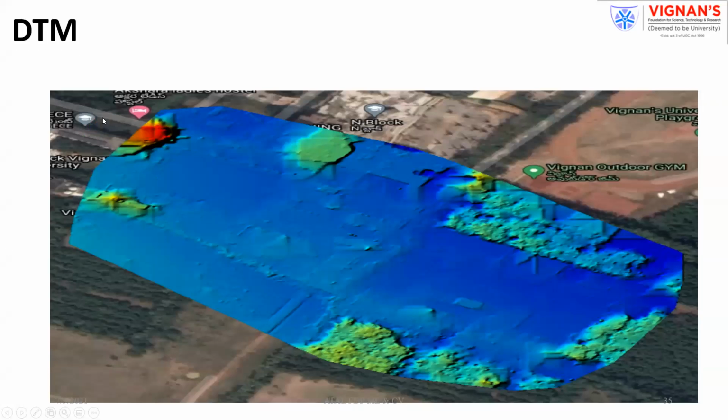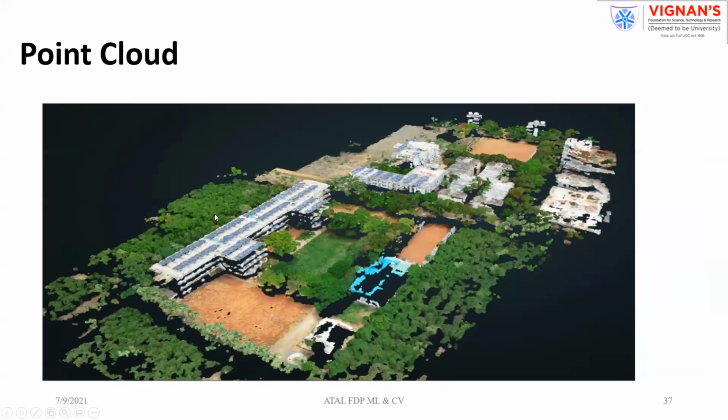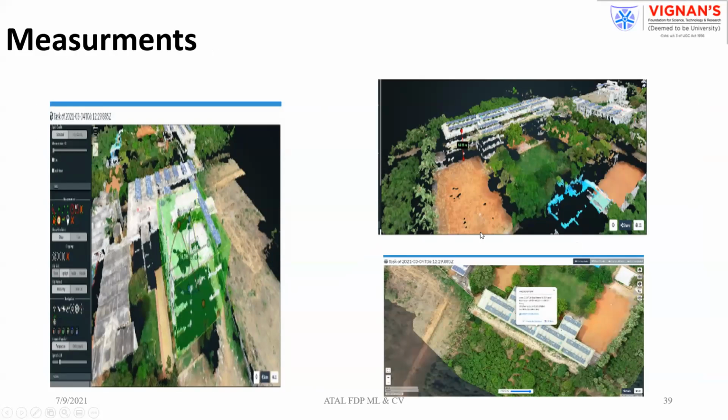And this is the terrain model, the digital terrain model. Here only the surface is important for us, which we call a digital terrain model. And this is the 3D texture model we created with the same images. After that, we created point cloud models and contours. Why did we create all these things? Are we doing any measurement? Simply we are creating, but we are even able to do certain measurements.